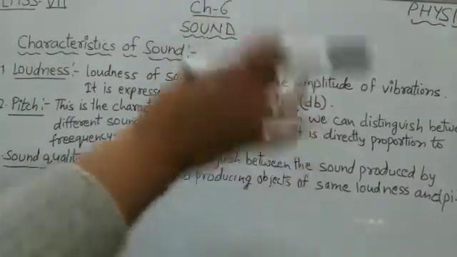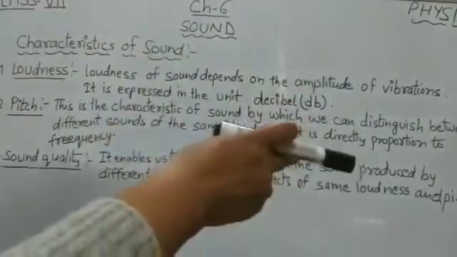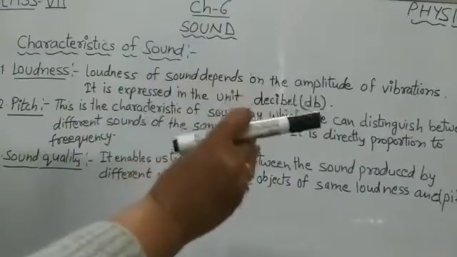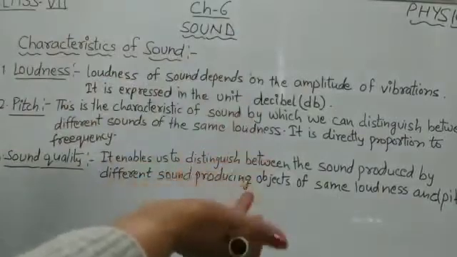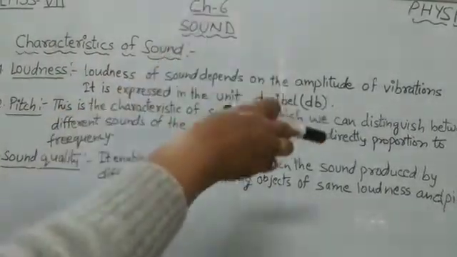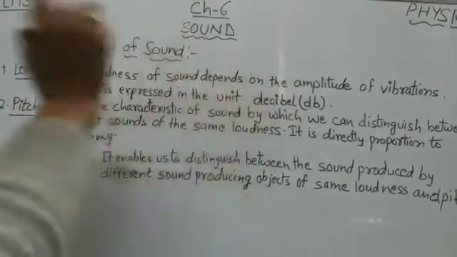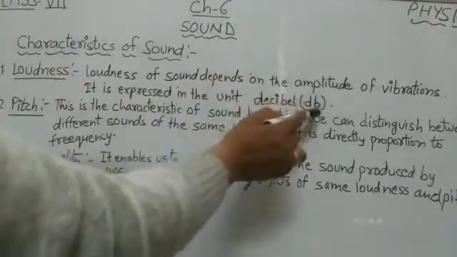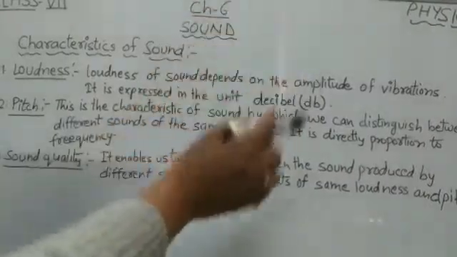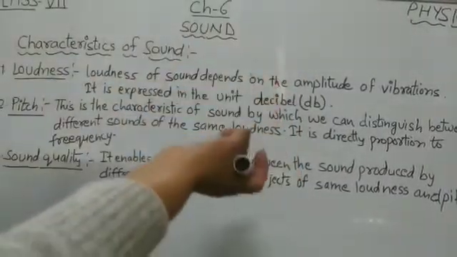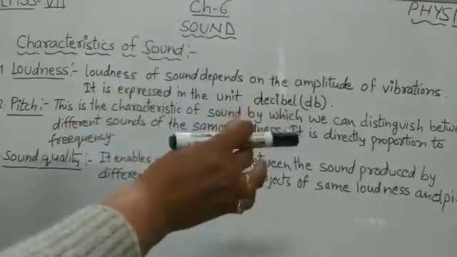This we all know. If more energy is supplied to an object by plucking it or hitting it more strongly, then the object will vibrate with a greater amplitude and produce a louder sound. So loudness of sound depends on the amplitude of vibrations. It is expressed in the unit decibel, and the symbol of decibel is dB. The softest sound which humans can hear is said to have a loudness of 0 decibel.